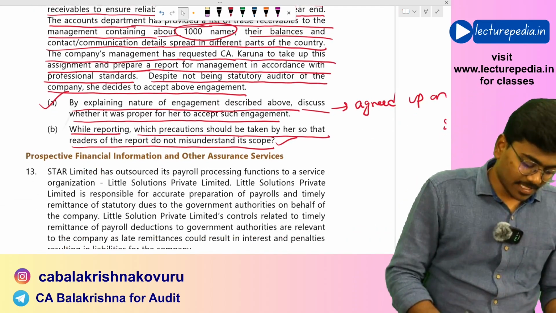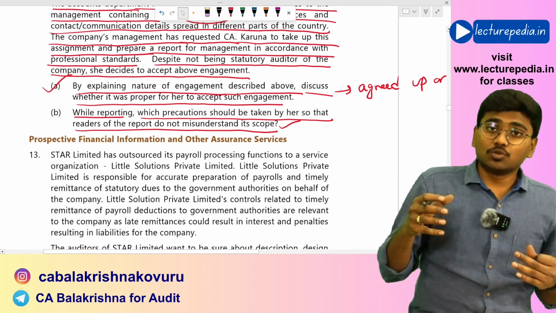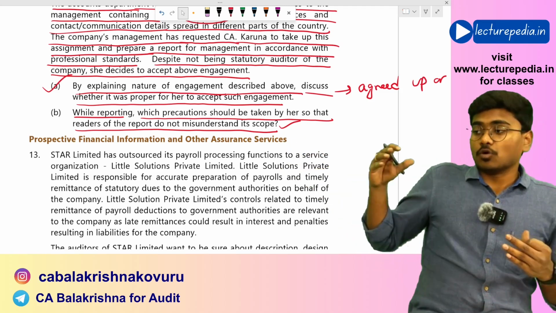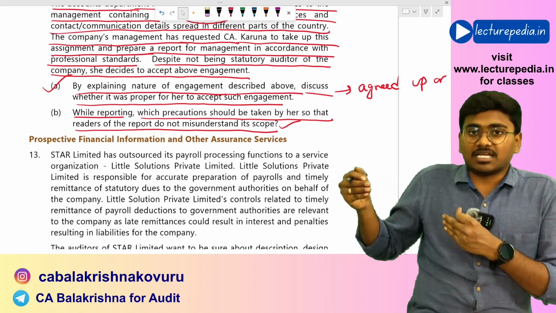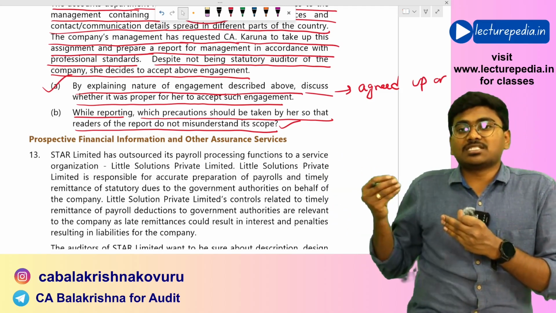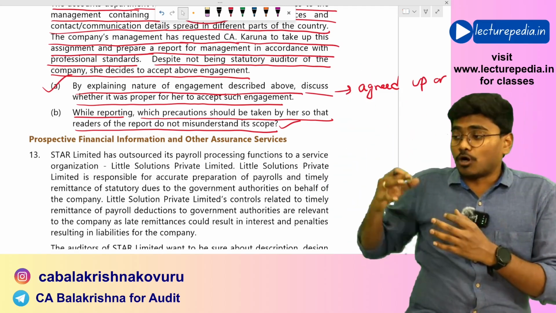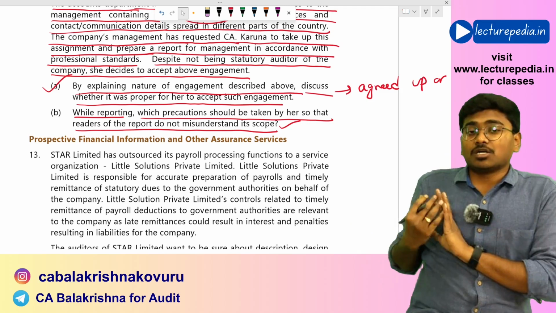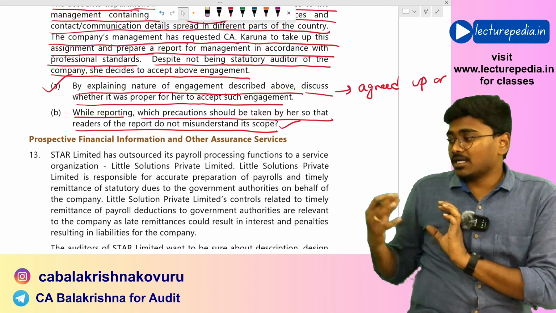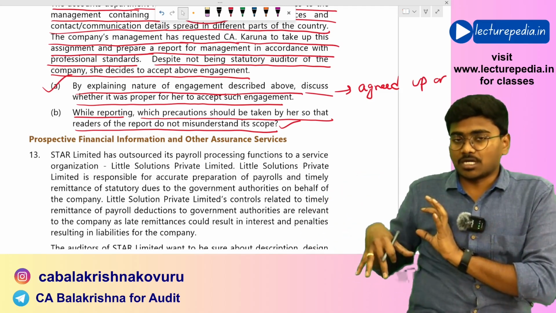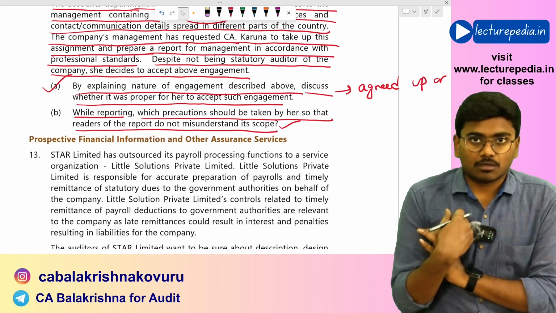She should also clearly mention that this report can be used only by the intended users. Only the people who have agreed upon this engagement can use this report. Why? Because apart from those people, other people cannot know what was the agreement between management and the CA, that is, the auditor. Auditor and management have agreed upon certain procedures. Only those procedures will be performed by the auditor.